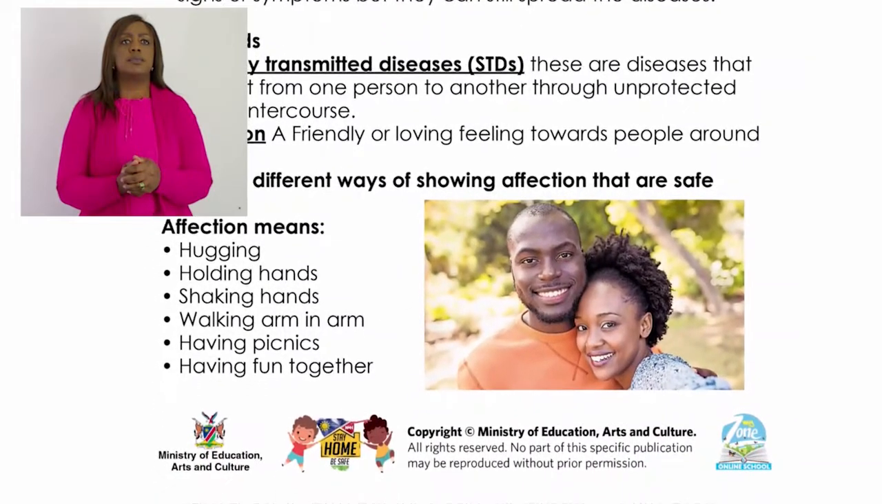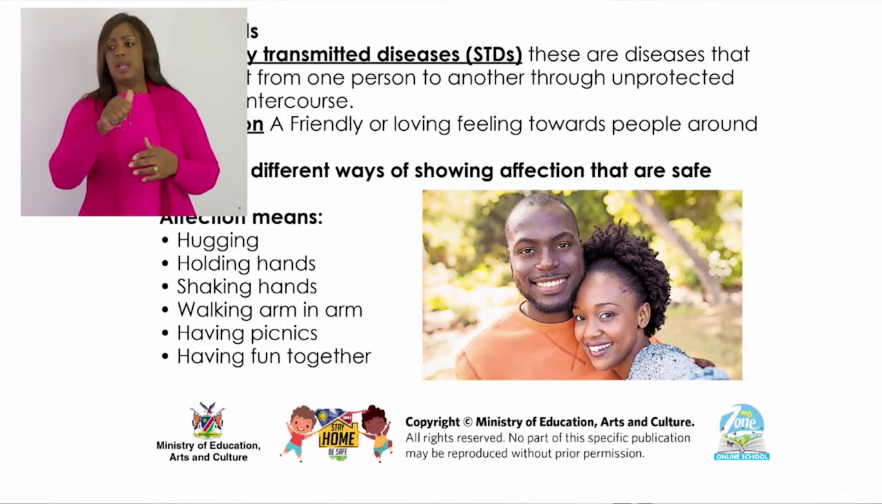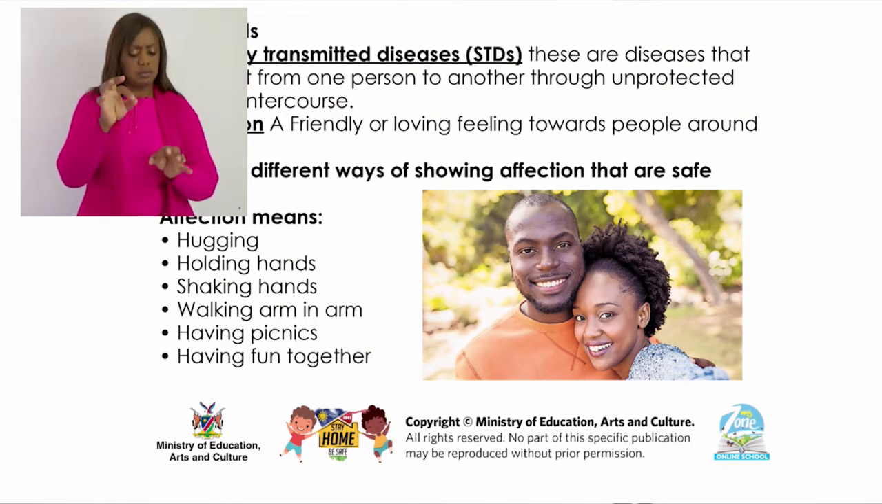Okay, before we move on, we need to look at our keywords. The first one is sexually transmitted diseases, STDs. These are diseases that transmit from one person to another through unprotected sexual intercourse. The second keyword is affection. Affection is a friendly or loving feeling toward people around you. Our first competence says a learner in grade 7 must be able to describe different ways of showing affection that are safe.